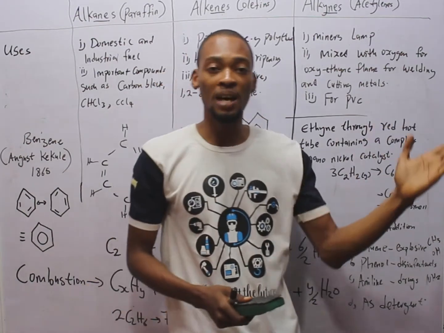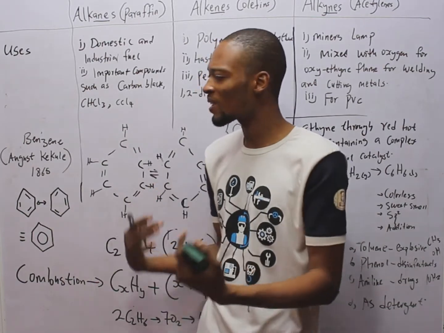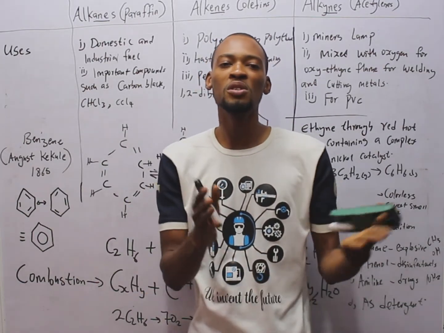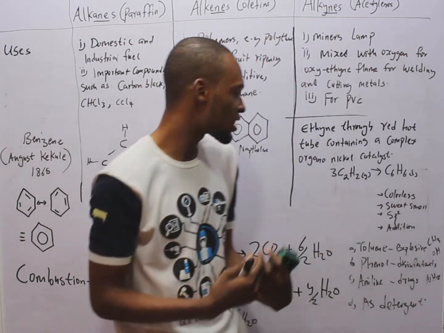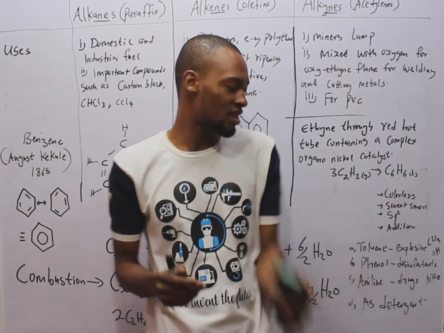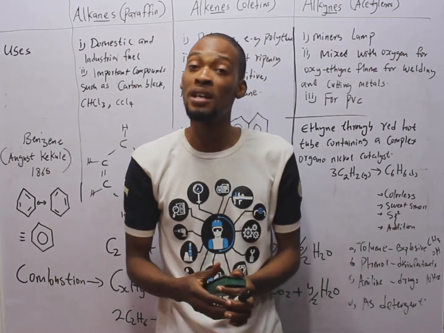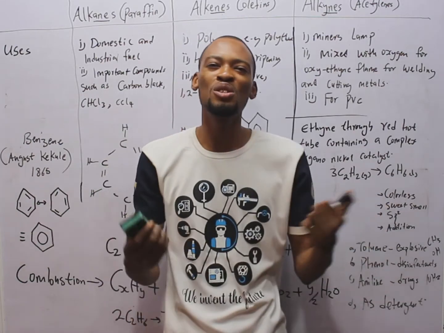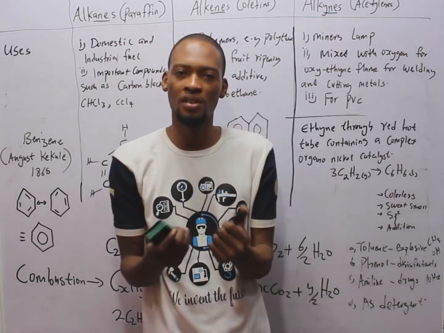Remember, we said hydrocarbons are aliphatic or aromatic. So we've been talking about aliphatic so far. We also mentioned benzene and the benzene ring, and some properties of benzene. For example, benzene is colorless, and benzene has a sweet smell. Benzene is sp2 hybridized, and benzene undergoes substitution reaction.